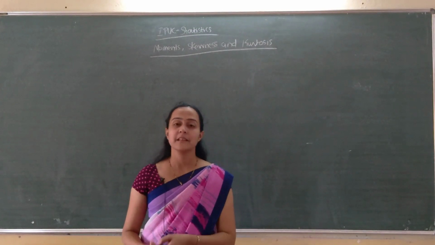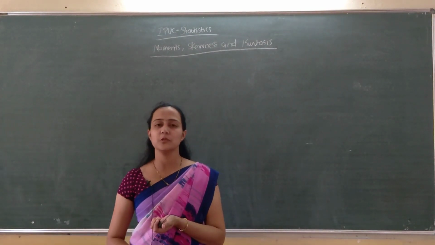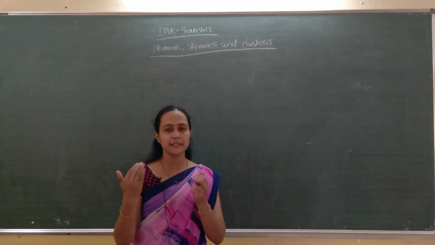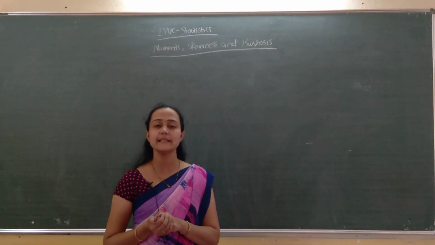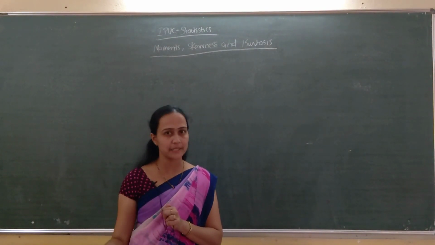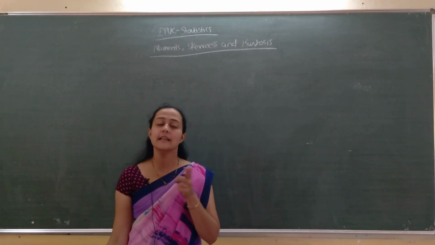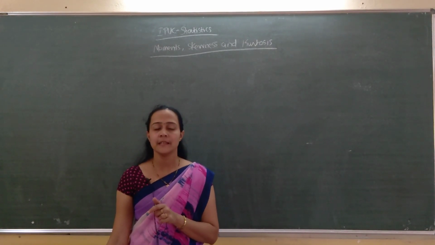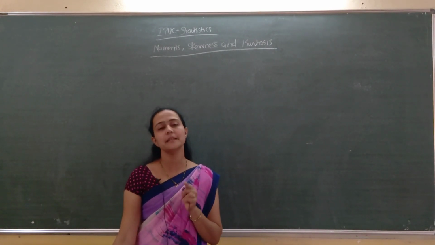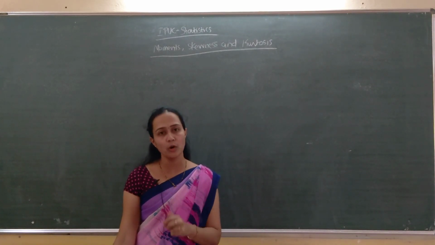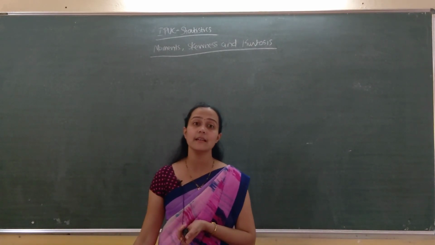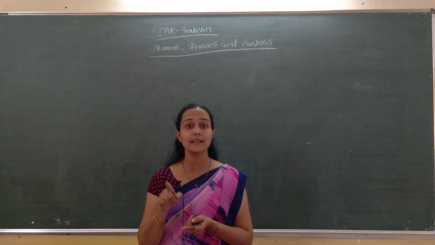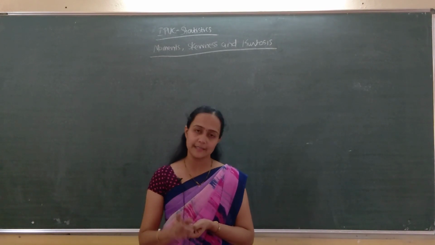Namaste dear students. In the last few classes we were discussing moments, skewness and kurtosis. We saw two types of moments, raw moments and central moments. Moment about any arbitrary point is called raw moment. Central moment means moments about the arithmetic mean x bar. Next we saw mu1 dash, the raw moment about origin, is always x bar, isn't it? For any frequency distribution, the first raw moment about origin is the arithmetic mean.